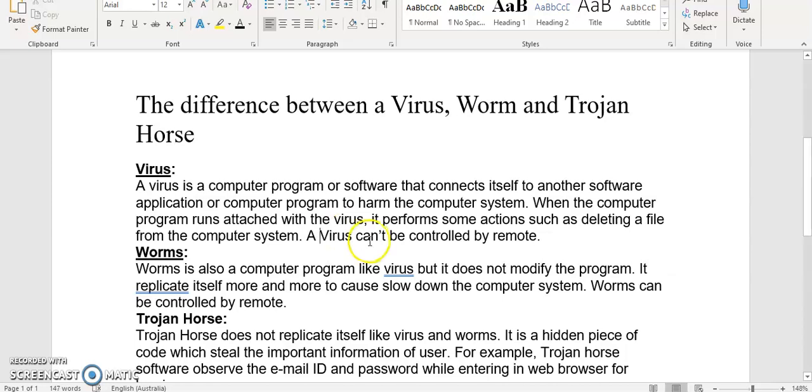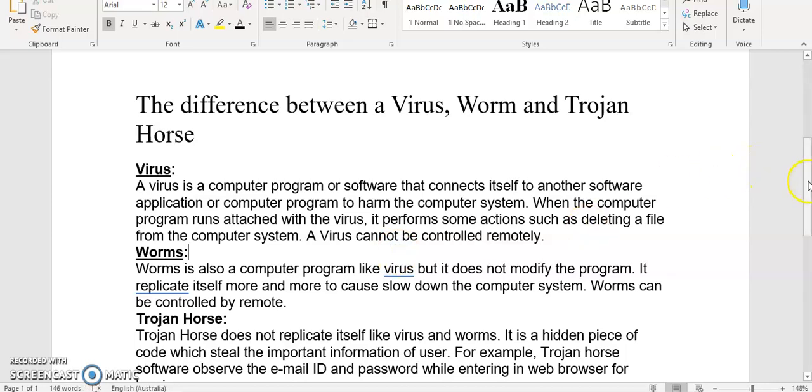A virus, we are writing, and it's on your website, so you want it to look professional. So I would say cannot be controlled. Instead of saying by remote, I'm going to use the adverb. I'm going to say cannot be controlled remotely. All right, and I'm going to copy that in case I need to use it later on. Okay, so that's our first group here that we're looking at.